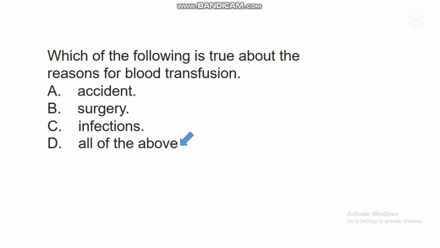And studies have shown that some infections in the body are also another reason why blood transfusion is necessary. There are some microorganisms that destroy some blood cells, and when they destroy those cells, the number of those cells will reduce in the blood, so there is a need to receive these blood cells from a healthy individual. So all these things are reasons for blood transfusion.